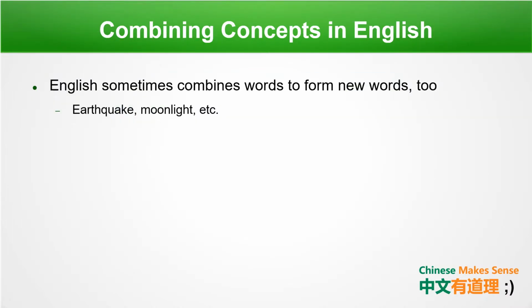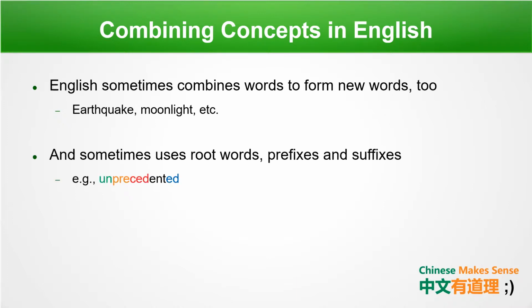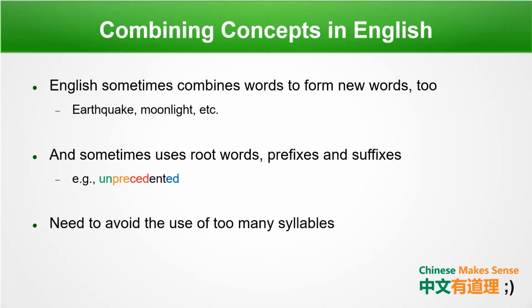Combining concepts in English is similar to that in Chinese. English sometimes combines words to form new words. For example, earthquake and moonlight. And sometimes English also uses root words, prefixes, and suffixes as well. For example, unprecedented. However, the reason why you don't see too many compound words in English like the ones mentioned before is because we need to avoid using too many syllables.